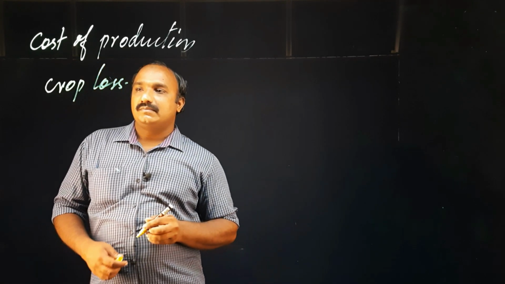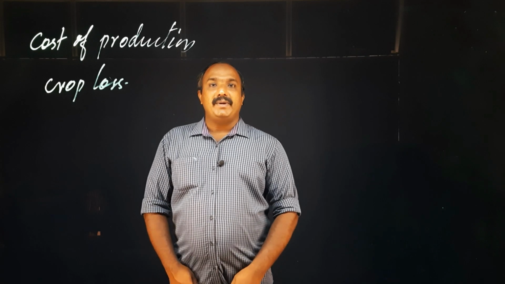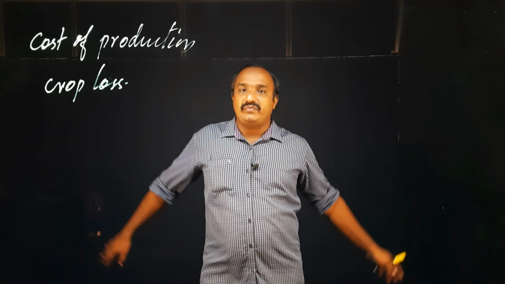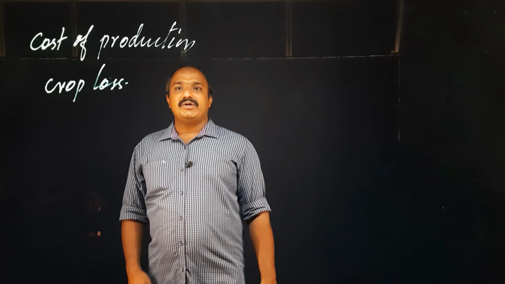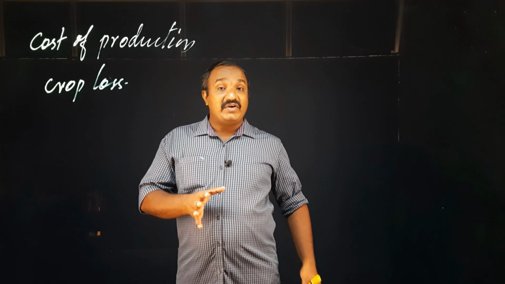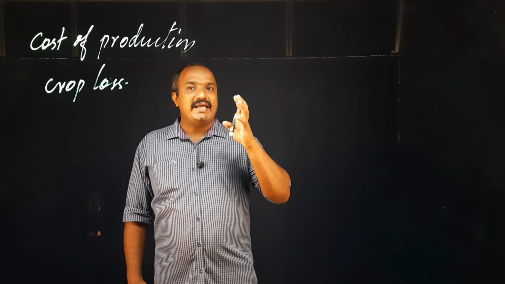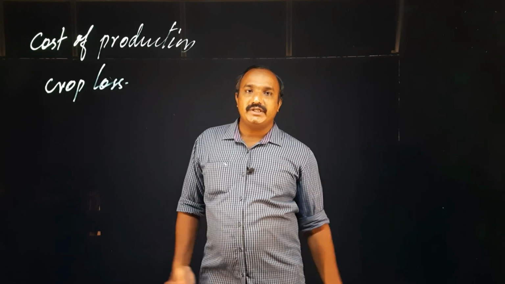Okay. Then another one, crop loss. Crop loss means they spend money for agriculture, but sometimes the rainfall will be extreme. Sometimes there may not be any rainfall, or because of some pest or diseases, or because of climate change, the crop will be completely lost. Or some farmers used to plant banana. When extreme wind comes, what will happen? Sometimes the banana bunch will be there, then when the heavy wind comes, all the banana will be broken. Then there is no use.